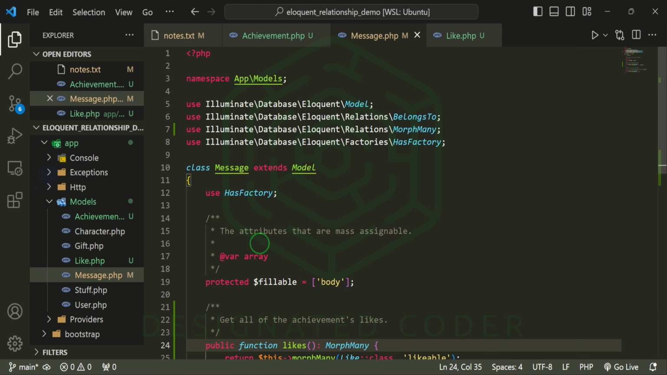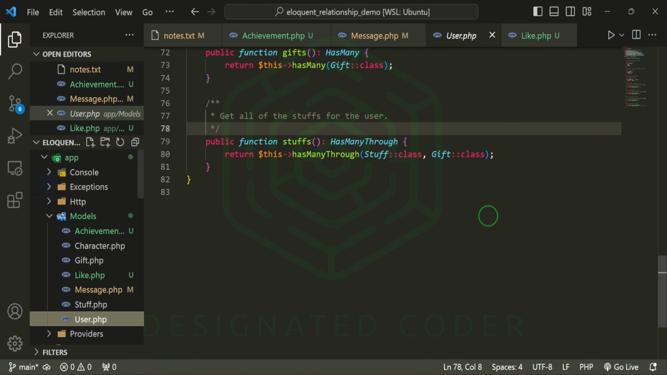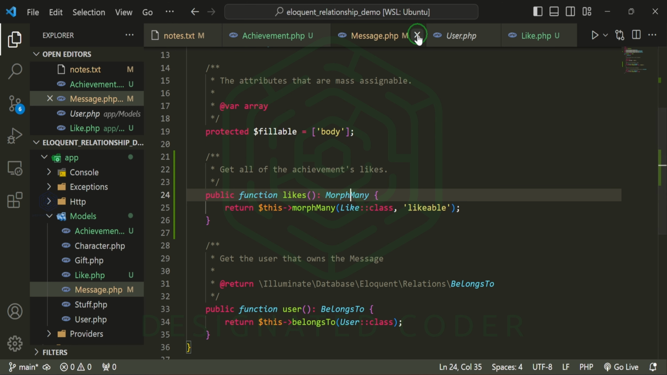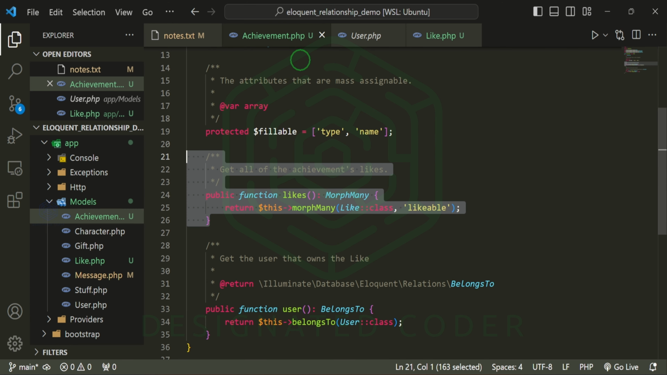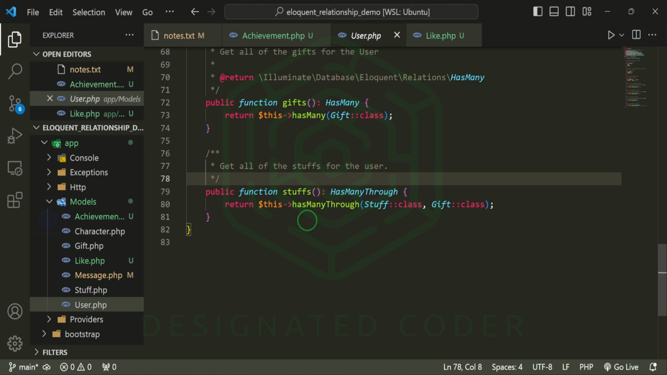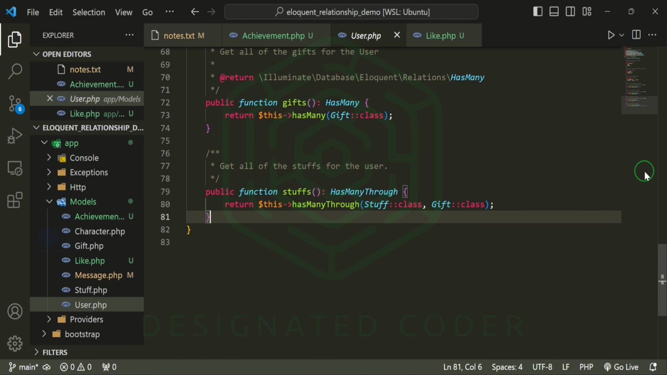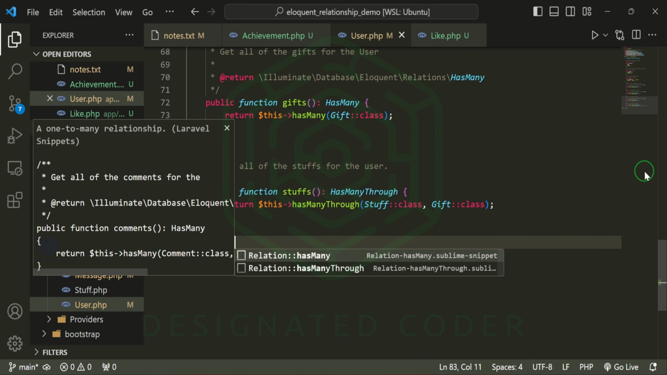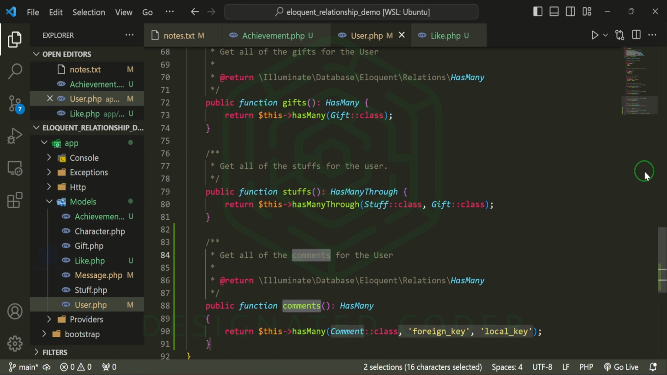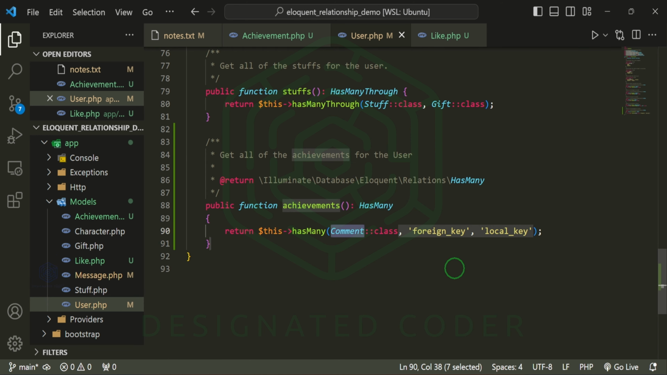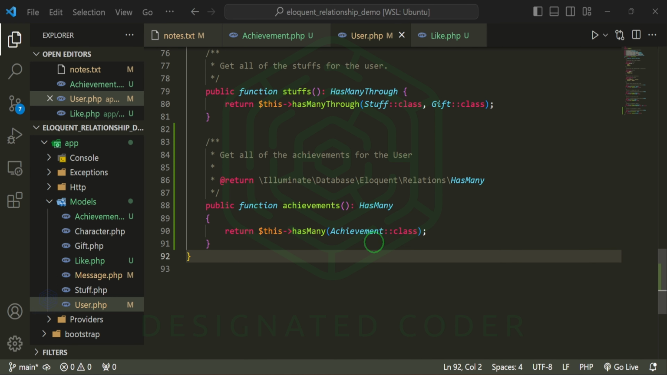Now, the one thing that we do need to change in the user model is to add the achievements, because we already have the relationship to the user. So we just need to add the inverse relationship to the achievements here. And I can copy it actually. We can just do many because that's the relationship that it is. The user has many achievements. And we don't need the foreign or the local keys here. And that's that. Now we can go over to the web route